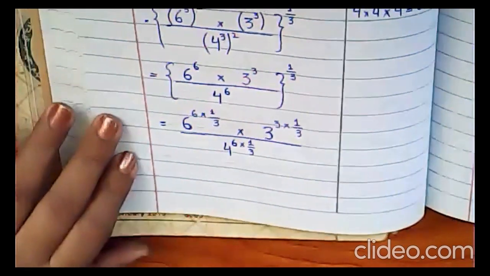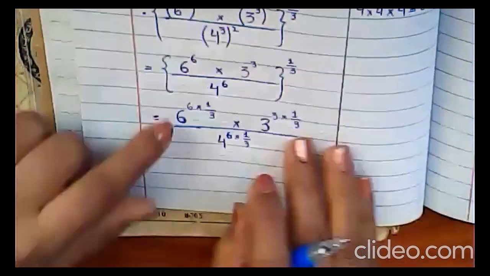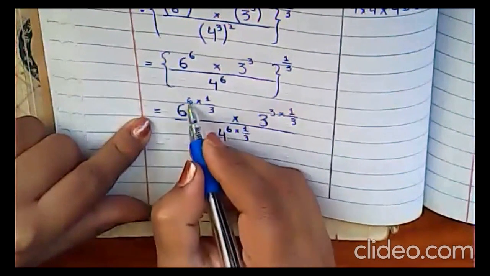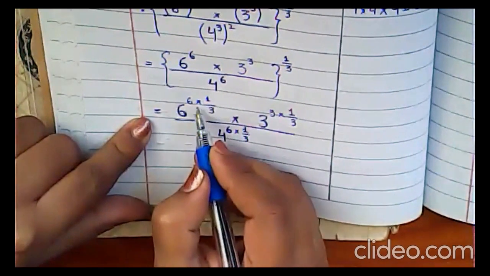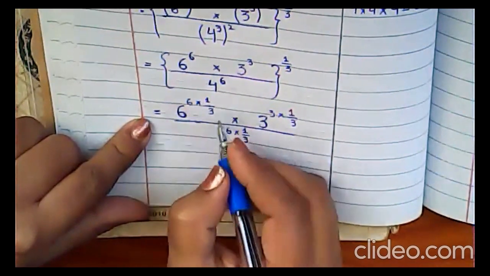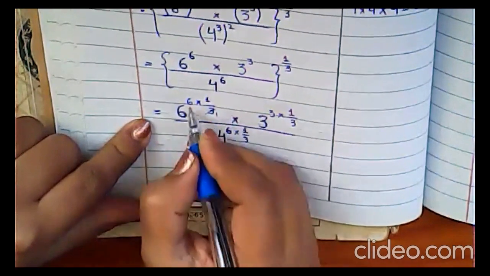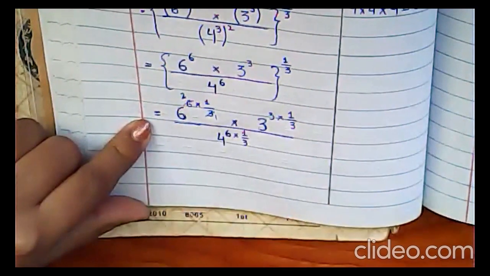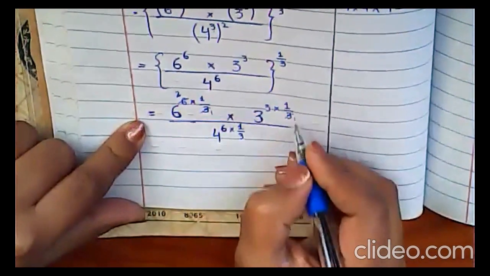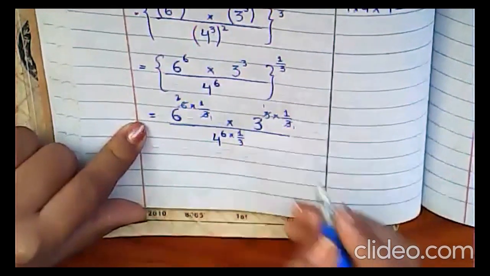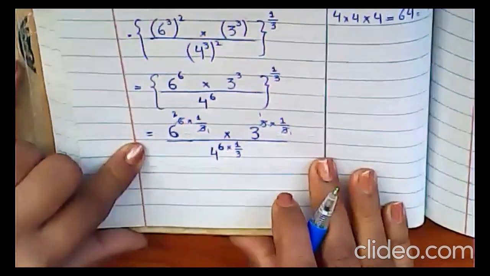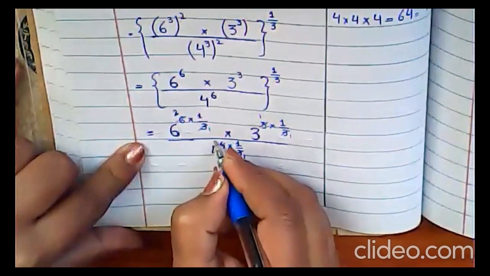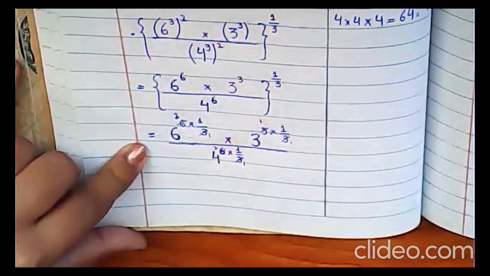Is it clear? Now, in the next step, as you can see, you can cancel with each other. Here you have 3 in the denominator, and here you have 6 in the numerator. So you will cancel it. 3 ones are 3. 3 into 2 is 6. Understand? Here you have 3 into 1 is 3. And then you have here 3 into 1 is 3. 3 into 2 is 6.